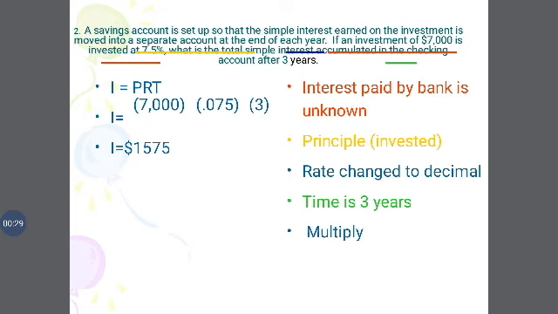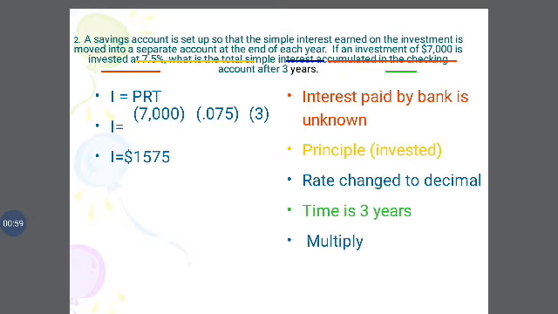The principal amount is 7,000 at the rate of interest 7.5%. Percentage into decimal: 7.5 divided by 100, 0.075, into the duration of the period, 3. So P into R into T: 7,000 into 0.075 into 3. We get the interest equal to rupees 1,575.